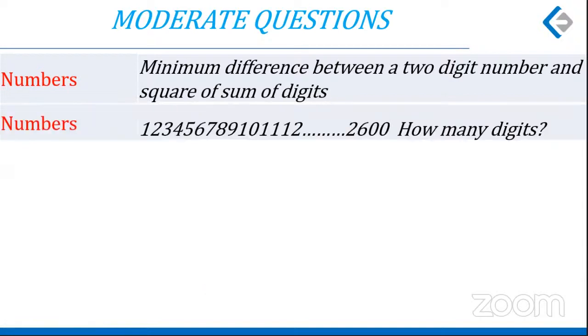Another on numbers. A long number is formed by writing the first natural numbers consecutively. 1, 2, 3, 4, 5, 6, 7, 8, 9. Then you write 10, which is 1, 0, and 11, 1, 1. You go on writing till 2600. And then a standard question, how many digits have been written? Maybe most of the people should know this. So moderate, not difficult.